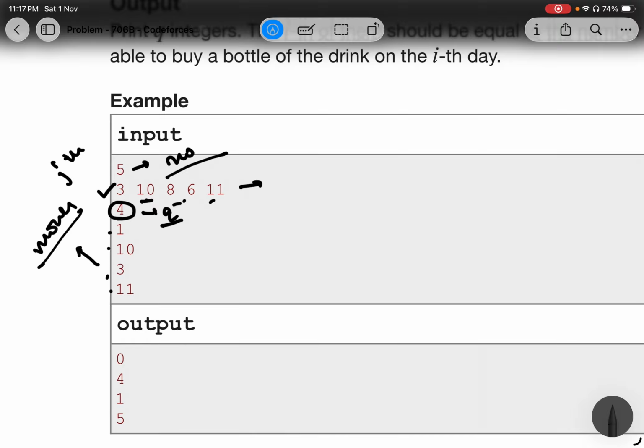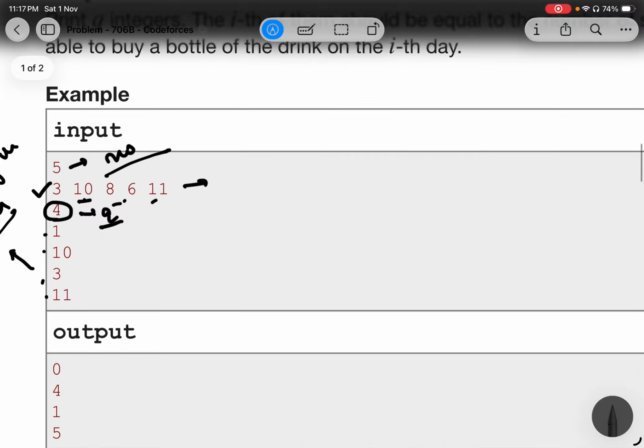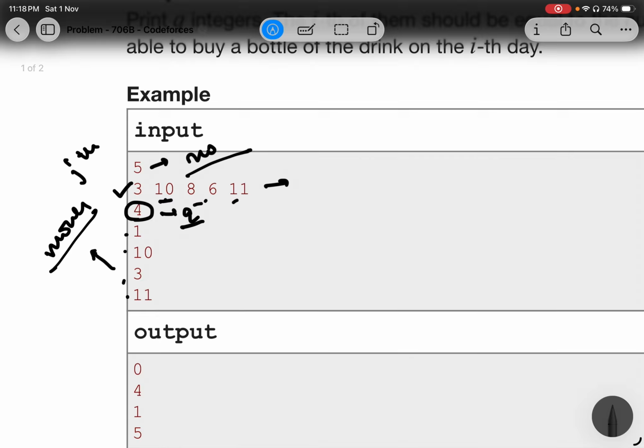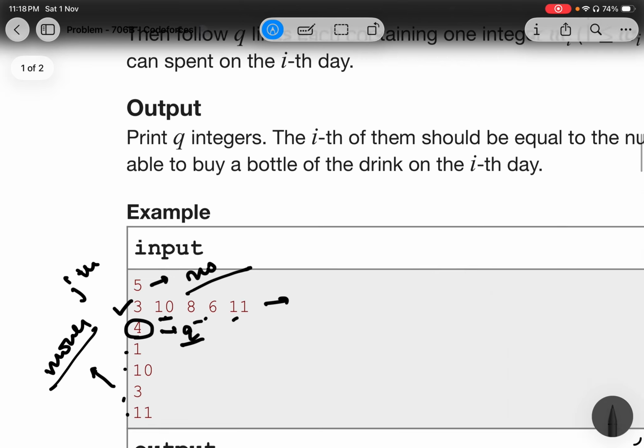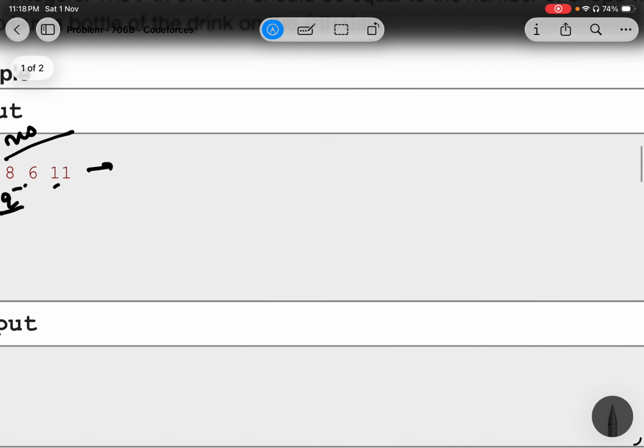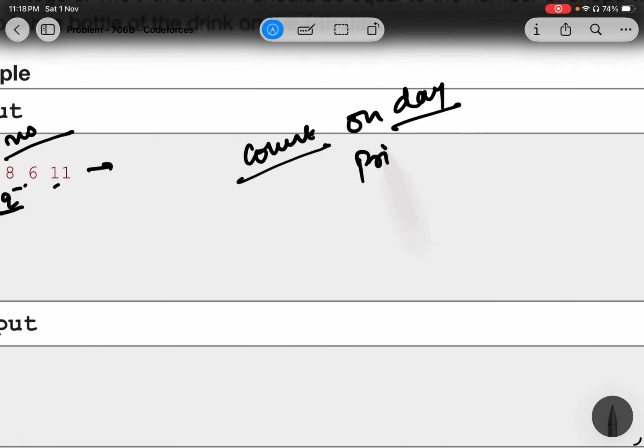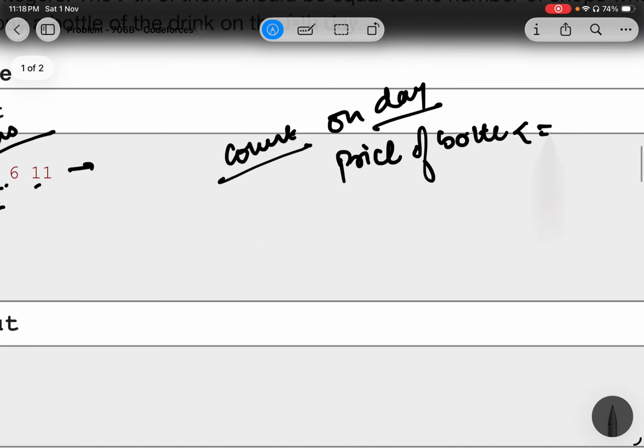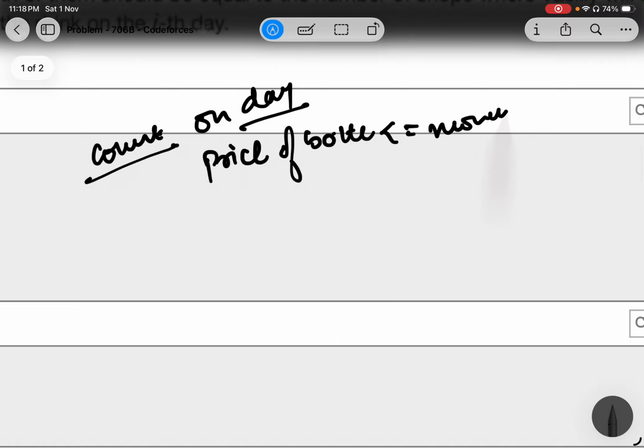So now the target is to find the number of shops from where Vasily can buy that particular drink on that day. If you think of it like this, on a particular day you have to count the number of shops which have the price of that bottle less than or equal to the money that Vasily has. So your target is to count the number of shops on a particular day for which the price of the bottle in that shop is less than or equal to the money that Vasily has.